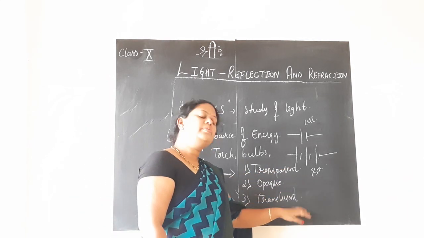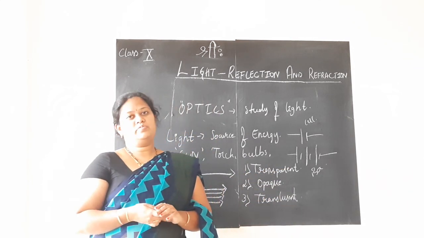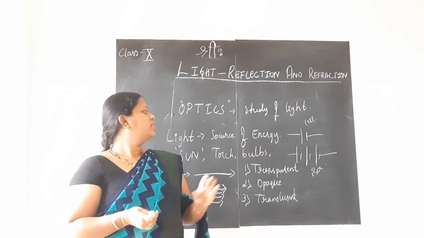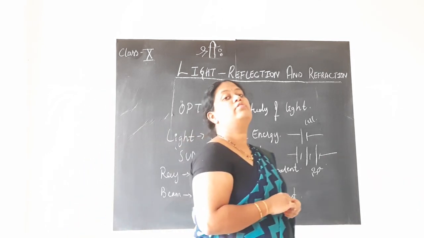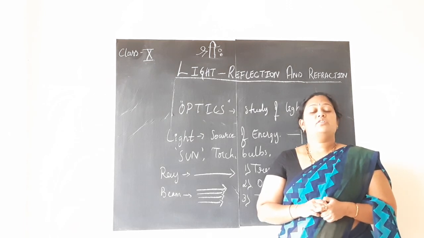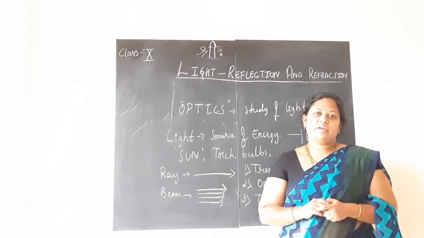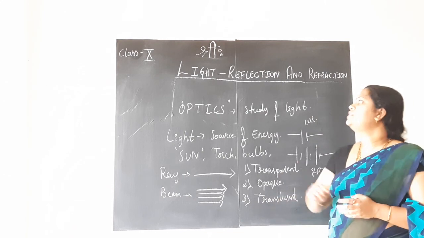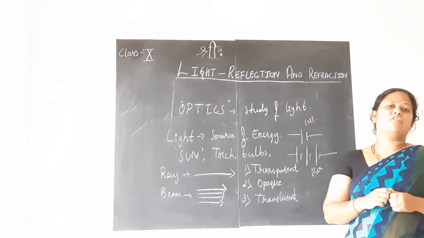And about the transparent, opaque and translucent objects. So these are the few concepts which we have to have an idea of in order to study this lesson, children. So next, let us begin with the actual concept, that is the process of reflection of light.